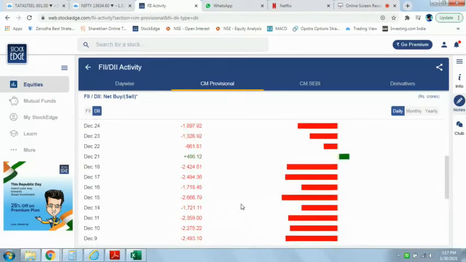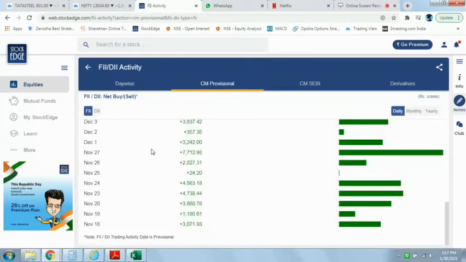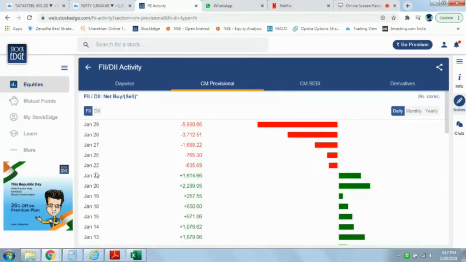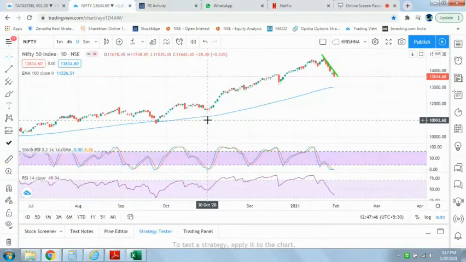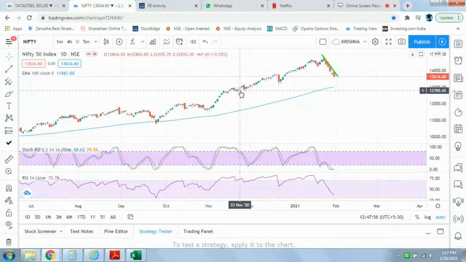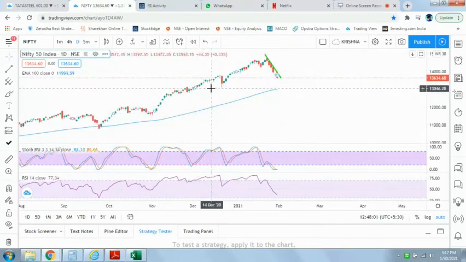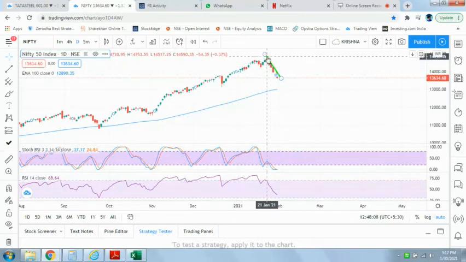Now you go to TradingView. So this is the Nifty day chart. You see we have the data from November 18th, right? At November 18th the market was here. Since FIIs were buying, you see where the market ran until Jan 21st. We hit the all-time high of 14,770 on this day. So after Jan 21st, what happened?